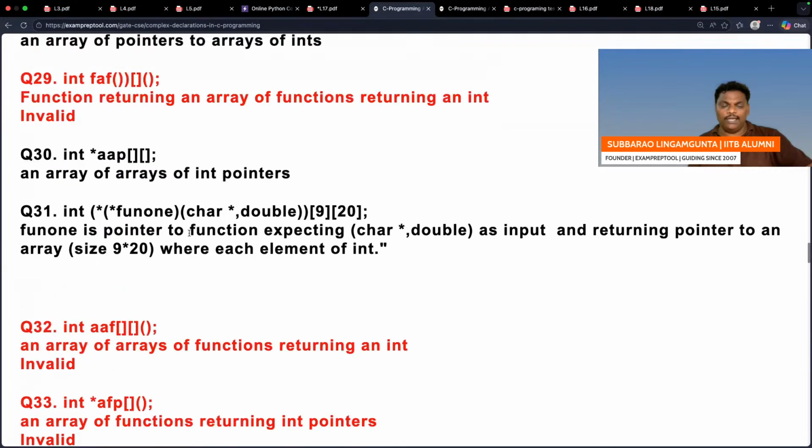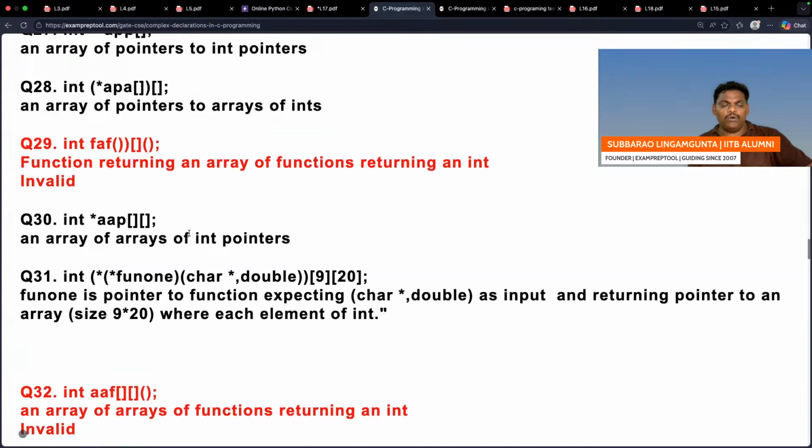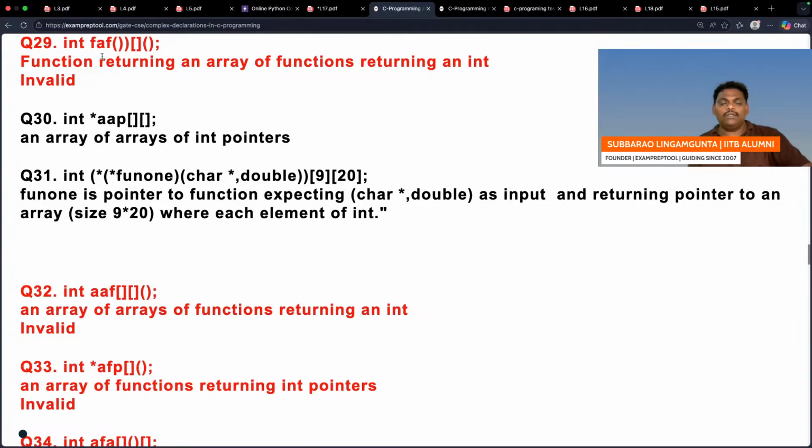Question number 29. 28 is over, what is question number 29? So int FAF, some brackets are there. Let us assume that the syntax is correct. Don't think much about it; one bracket is missing and so on. Assume the syntax is correct. Let's check once. Go priority wise. FAF is a function which returns an array. It cannot return an array. See, a function returning an array.